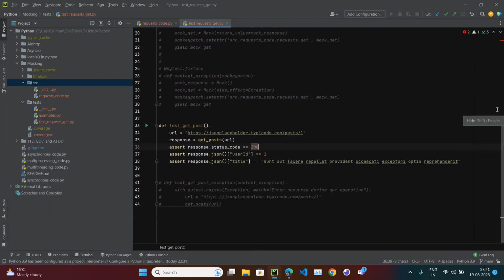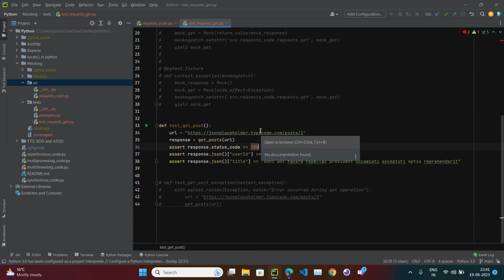All right. So now the code runs perfectly fine. We are just calling the function and we are asserting whether the actual return value is equal to the expected value or not. So why should we use mocking? If you see, the test case we have written is hitting the external API.